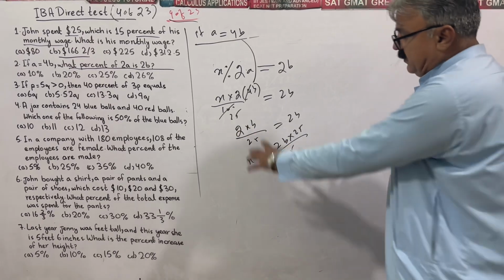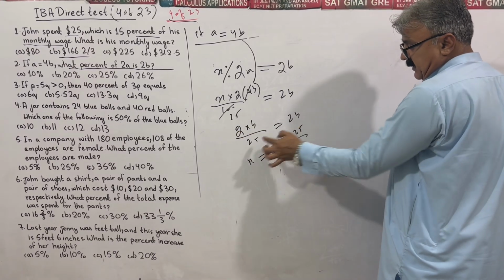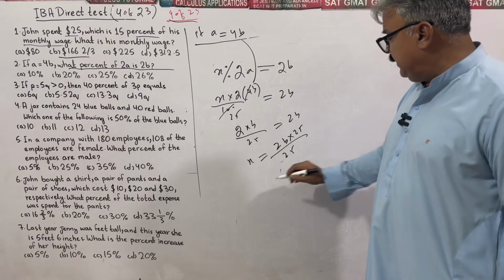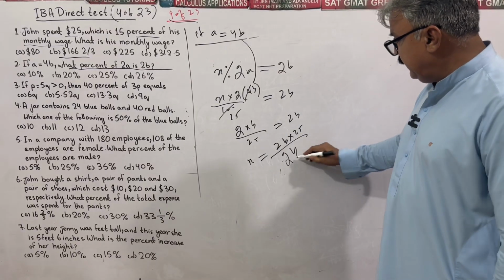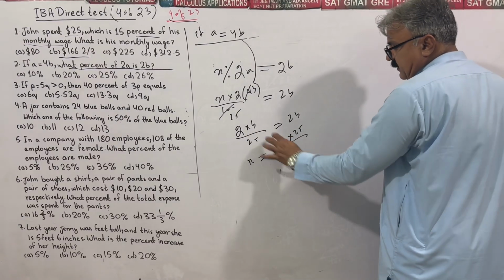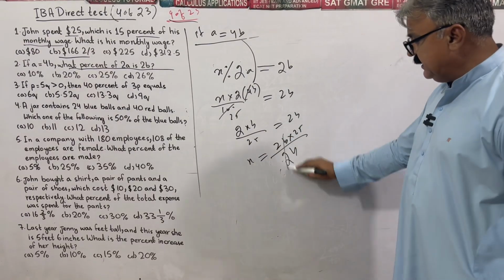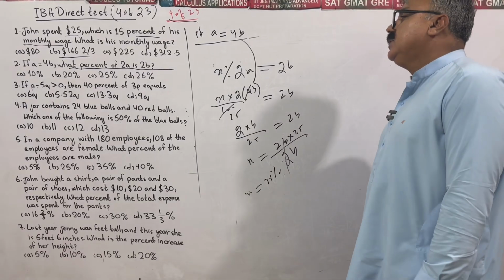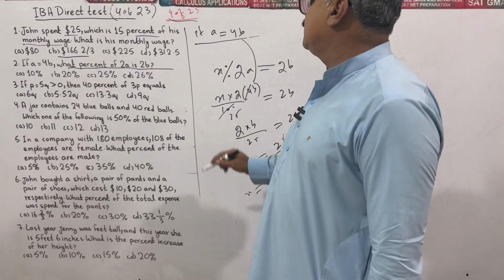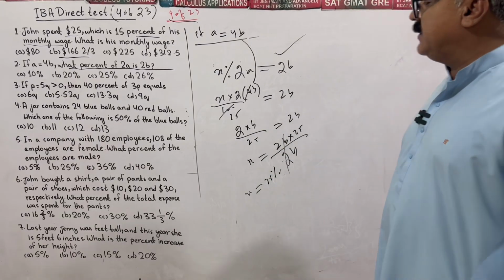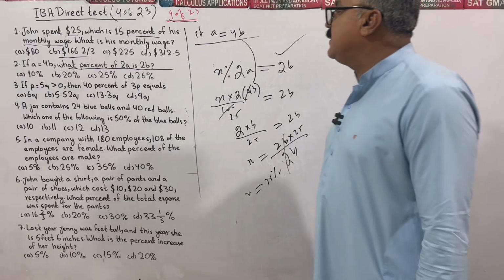2B will be shifted to the denominator and 25 to the numerator. 2B in the denominator, 2B in the numerator, cancelled out. X is equal to 25%. So 2B is 25% of 2A.